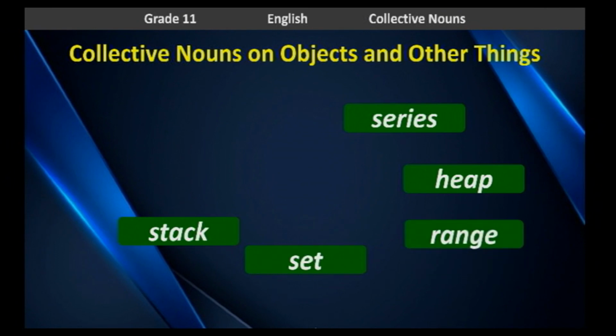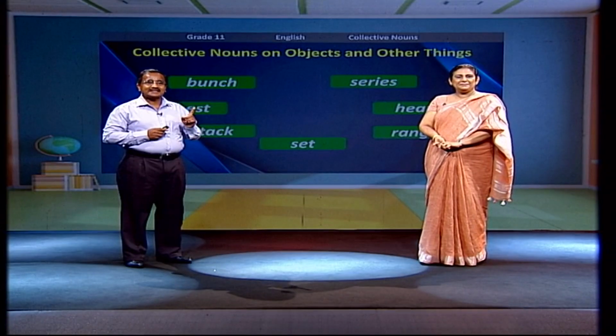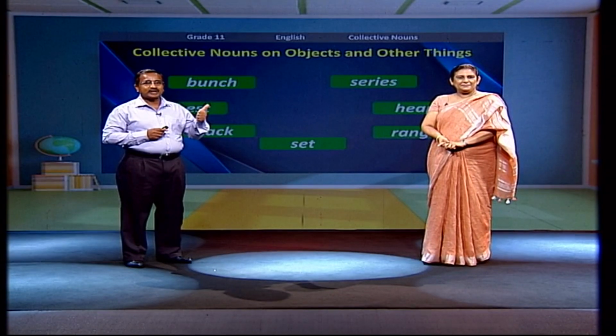Correct. A range of mountains. A chest. A chest of drawers. A bunch. A bunch of flowers. A bunch of grapes. Correct. Okay. Right. Now we have discussed three things: collective nouns on people, collective nouns on animals, collective nouns on objects. So the next slide is also an activity for you.